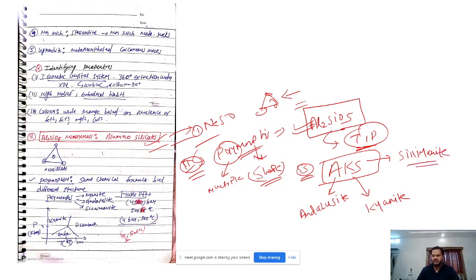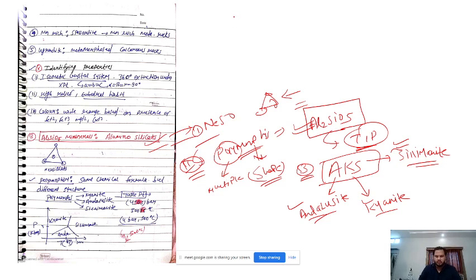This is an often repeated question on aluminosilicate or polymorphism. So you must remember these three names: andalusite, kyanite, and sillimanite. You also have to draw this diagram.